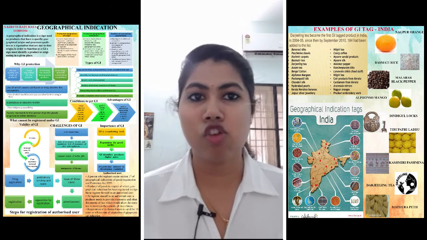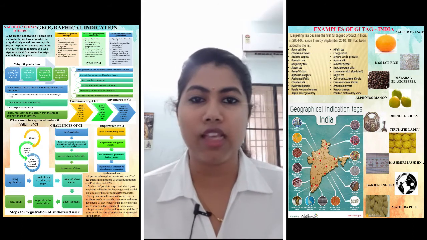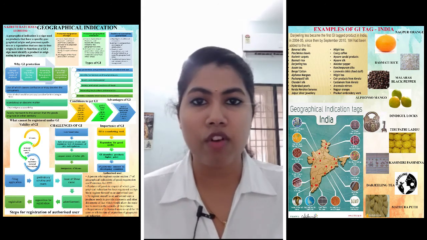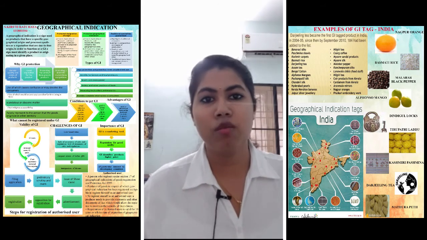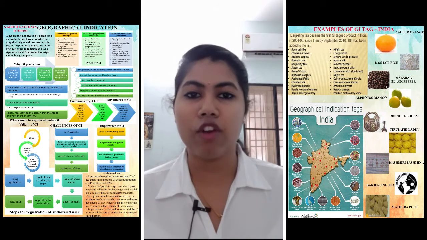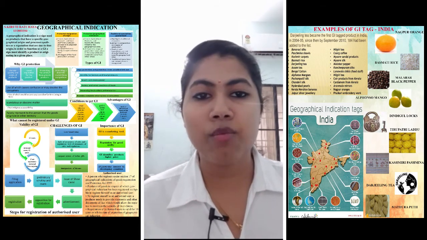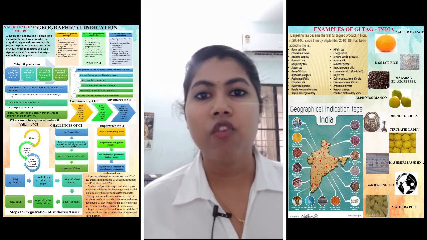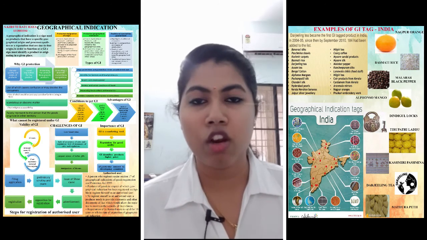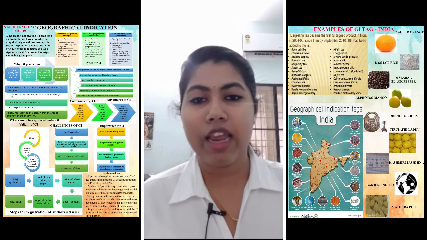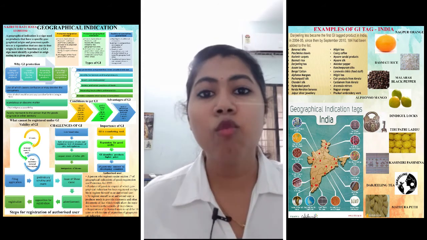That is why this geographical indication has to be from that particular origin. The reason for that origin should be established, and the advertisement will be made in the official gazette or official page of IP India or the geographical indication. And after a particular number of days after the advertisement is made, we wait for opposition from other people regarding this proposed GI tag, and later after the period is over and there is no opposition, we move for the registration.